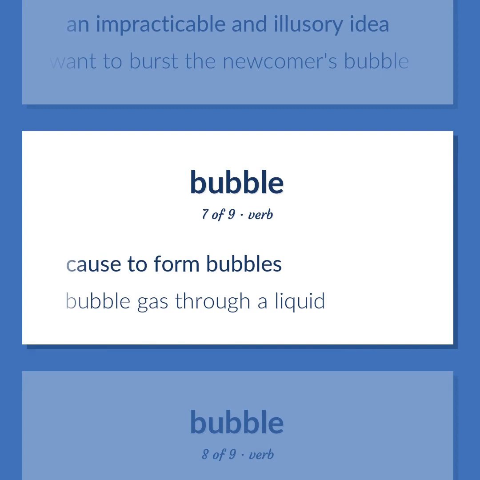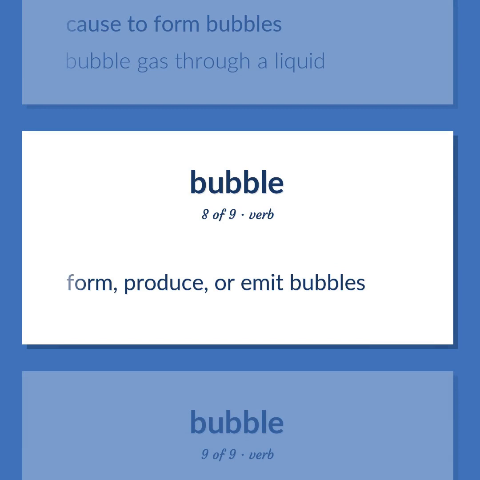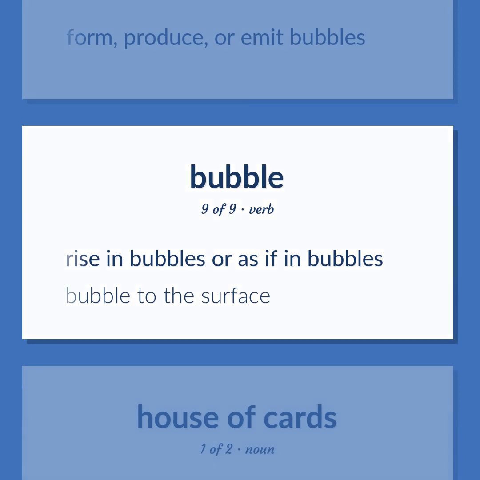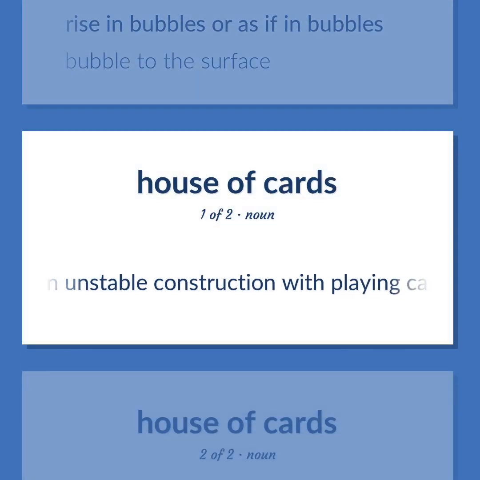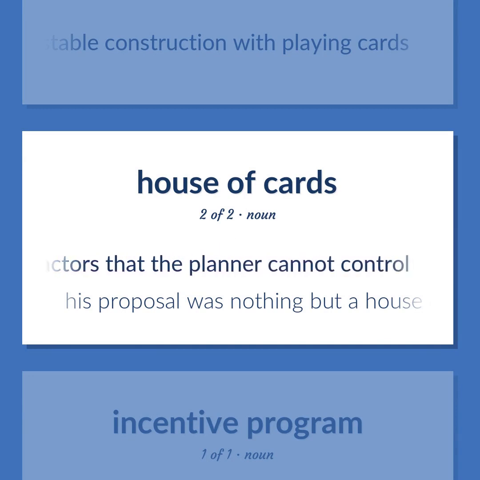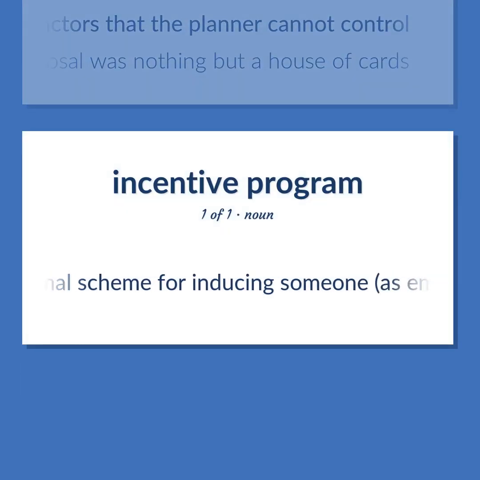Cause to form bubbles. Bubble gas through a liquid. Form, produce, or emit bubbles. Rise in bubbles or as if in bubbles. Bubble to the surface. An unstable construction with playing cards. A speculative scheme that depends on unstable factors that the planner cannot control. His proposal was nothing but a house of cards. A formal scheme for inducing someone, as employees, to do something.